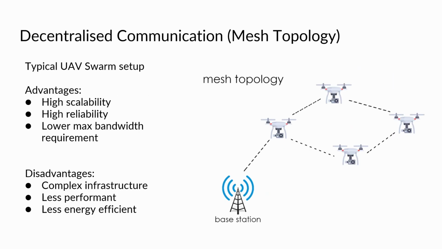In contrast, a decentralized network relies on a peer-to-peer network structure. This has high scalability and reliability, as each UAV can individually enter and exit the network and make decisions by itself. The main disadvantage is a more complex implementation and higher energy consumption.